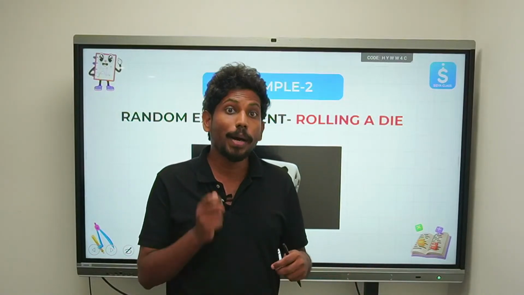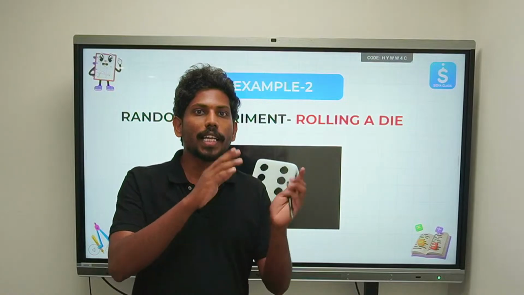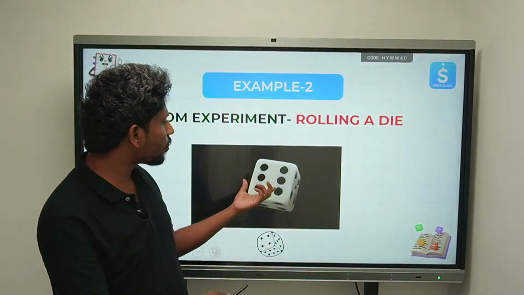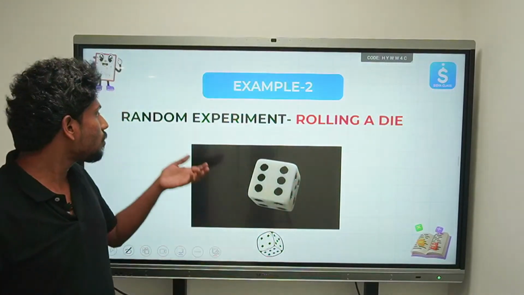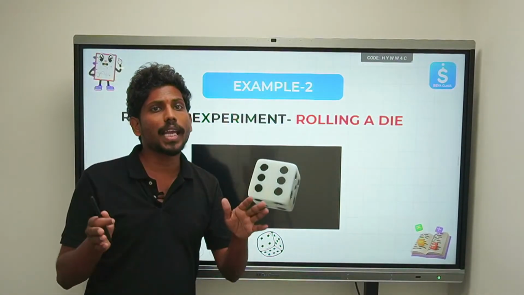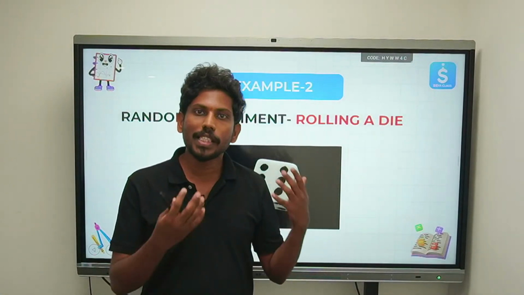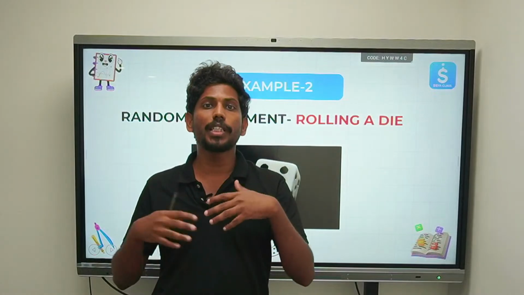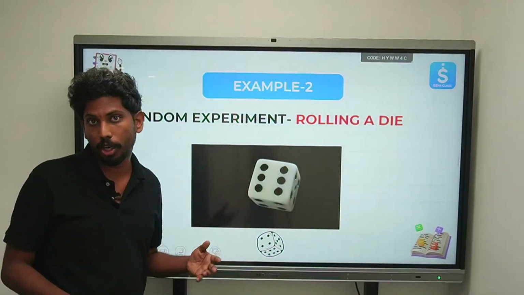We cannot predict. But surely, when you roll a die, there is a chance of getting a number from 1 to 6. So is this a random experiment? Yes. Can you all say what the different outcomes of this random experiment are? Can you please type it out in the chat box? What could be the different outcomes of rolling a die?